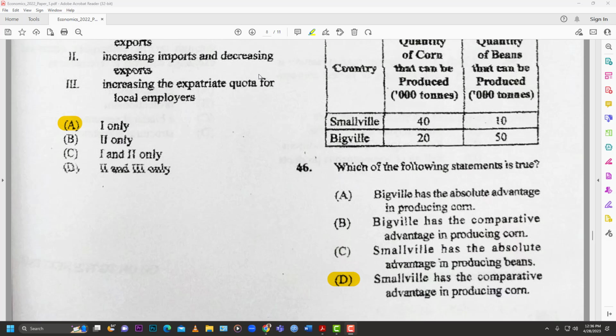Why are we saying that? Because they have to give up less beans just to produce 1 corn. How do we know that? If we divide 10 by 40, we will get 0.25. So it's only 0.25 beans Smallville has to give up to produce 1 corn. Whereas to produce 1 corn, Bigville has to give up 50 divided by 20. They have to give up 2.5 beans just to get 1 corn. Right? So they're giving up more to produce the corn. And that's why the answer is D.